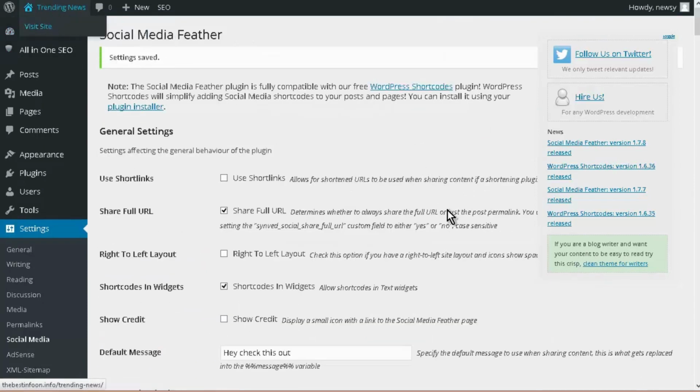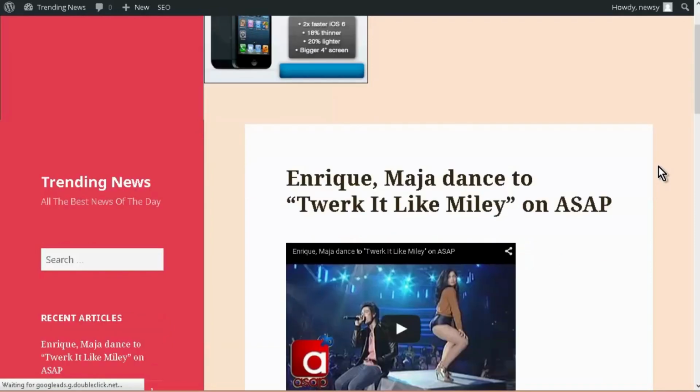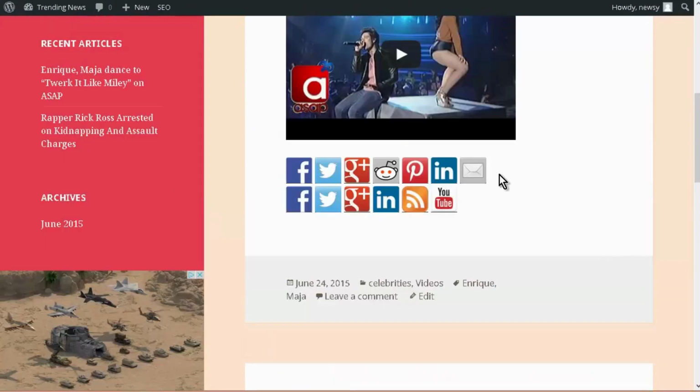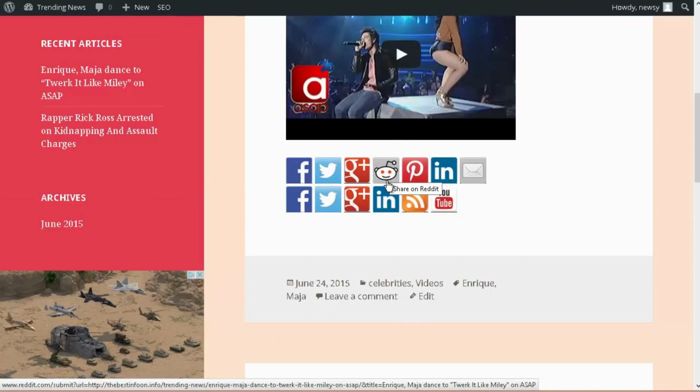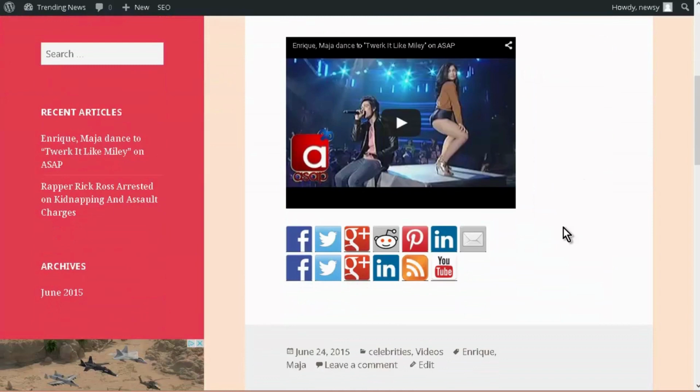All right, let's go have a look at our site now. I haven't really set this up properly, but we should be able to see it showing up here. Okay, so here they are. Okay, and part of the markup in there is for sharing and for following. So this is share, and this is find us or follow us. So you can set the markup on there as is needed. But these are important because once we get traffic on here, it's important that we get the people to follow us as well so that they will be able to get any updates when we post to this site every day.